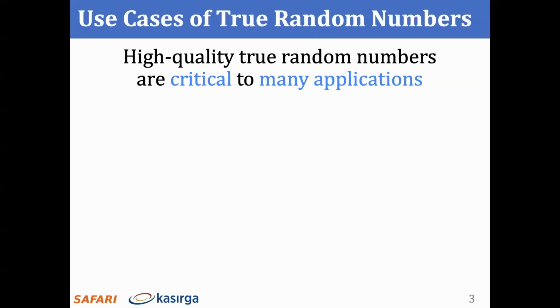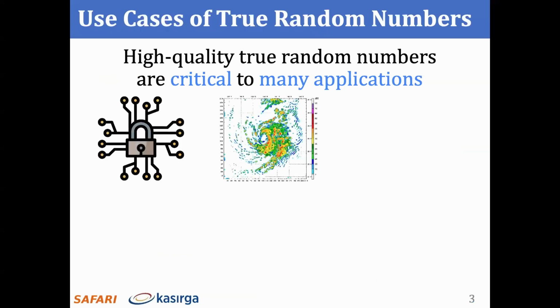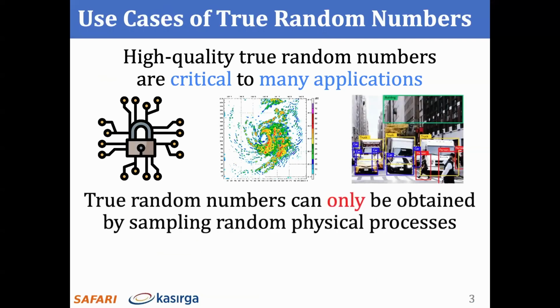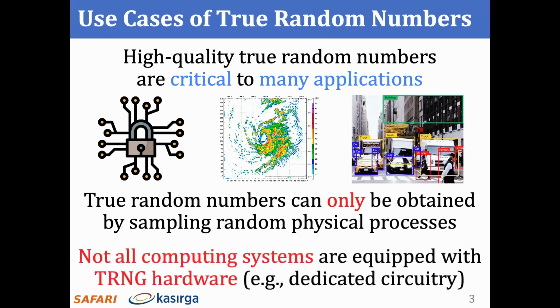High-quality true random numbers are critical to many applications. These applications include cryptography, scientific simulations, and machine learning. True random numbers can only be obtained by sampling random physical processes, and unfortunately, not all computing systems are equipped with dedicated TRNG hardware.